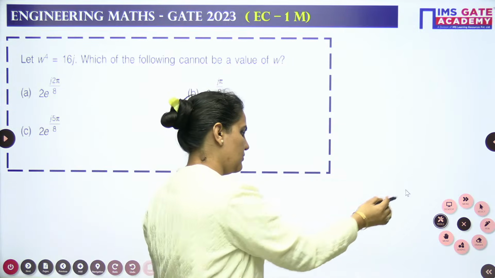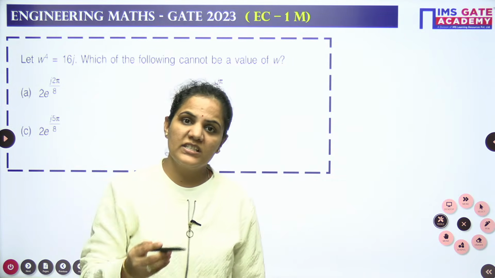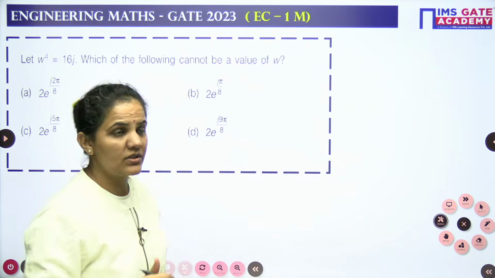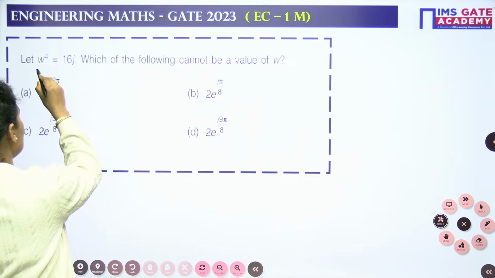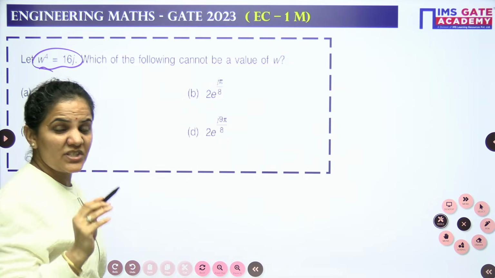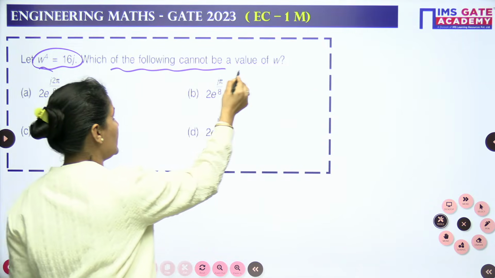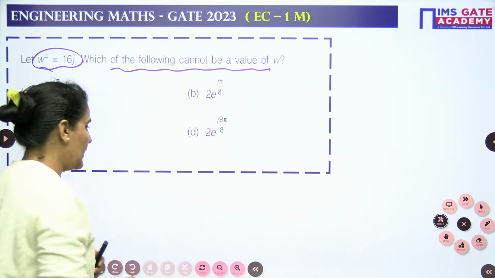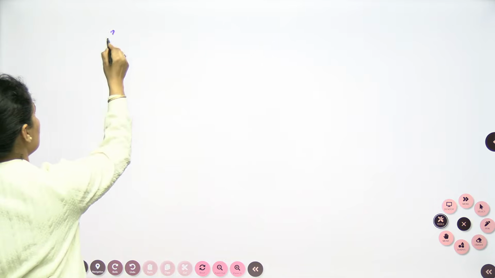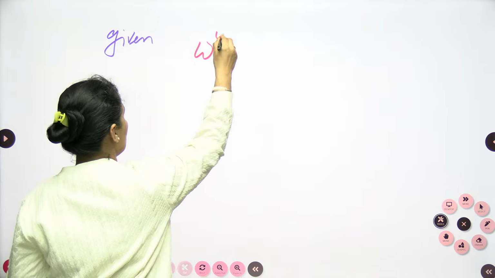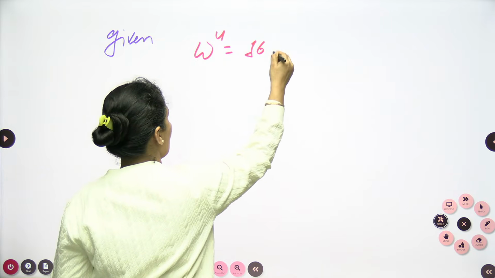All right, let's approach this question. This is from the complex variable, EC 2023 question, 1 mark weightage. So the question is, let omega 4 is equals to 16j or 16 iota. This is the same thing. Which of the following cannot be a value of omega? First of all, I will write down what is given to me: omega 4 is equals to 16j or 16 iota.